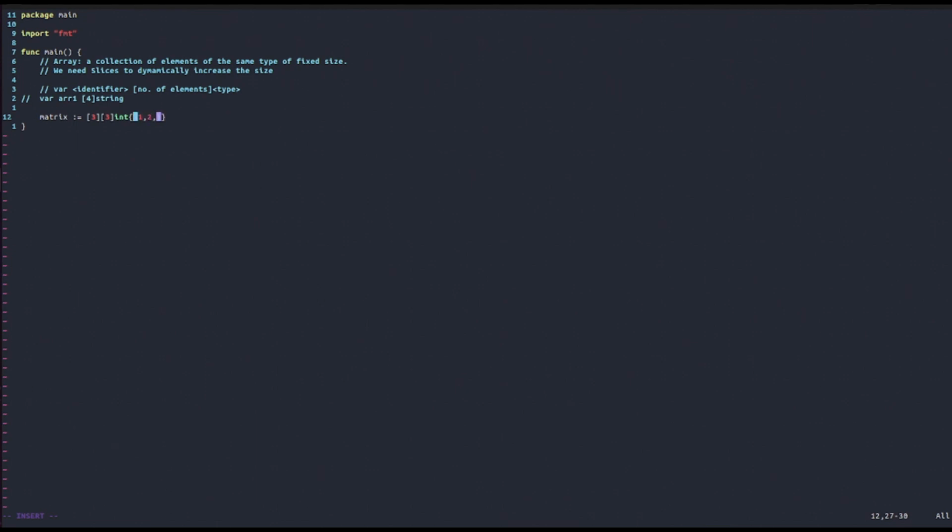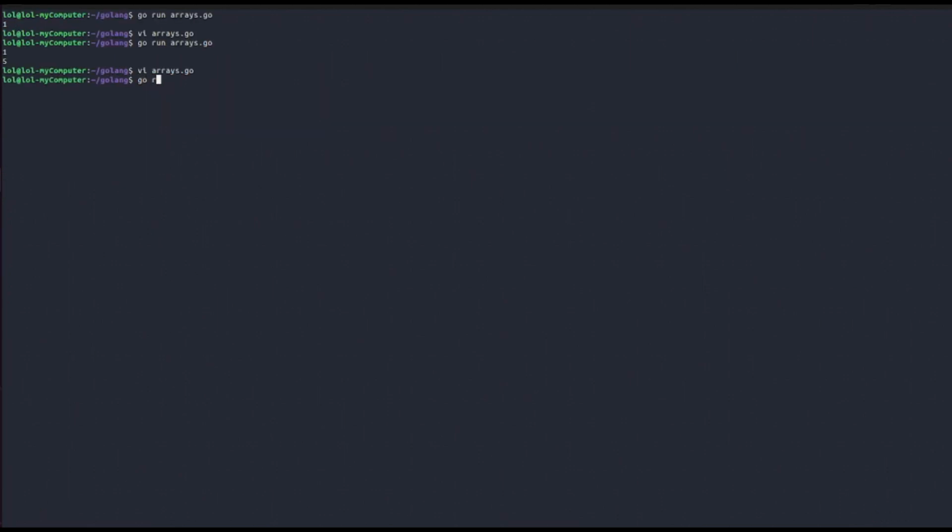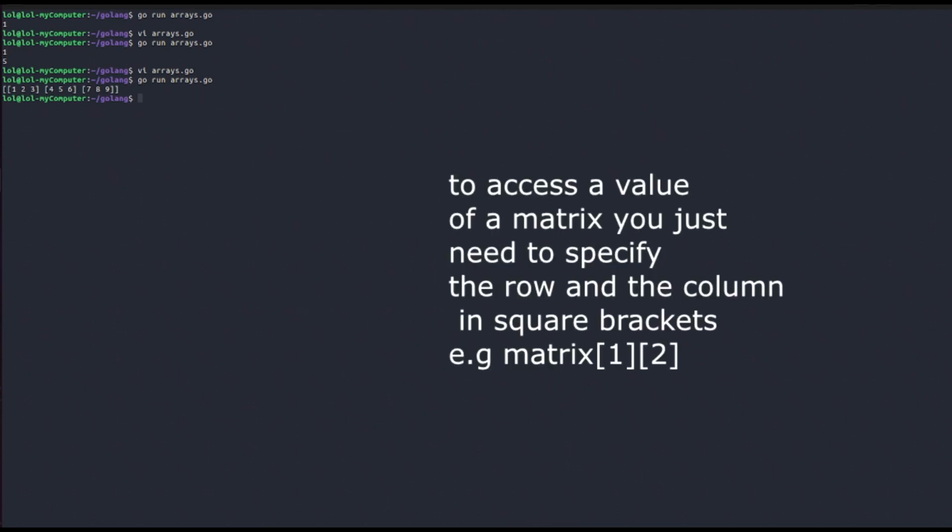An example of this can be 1, 2, 3, then the array 4, 5, 6, and then the array 7, 8, 9. This is a valid 3x3 matrix. And if we try to print it out, we can see that we get the following array of arrays, also known as a 2-dimensional array, also known as a matrix.